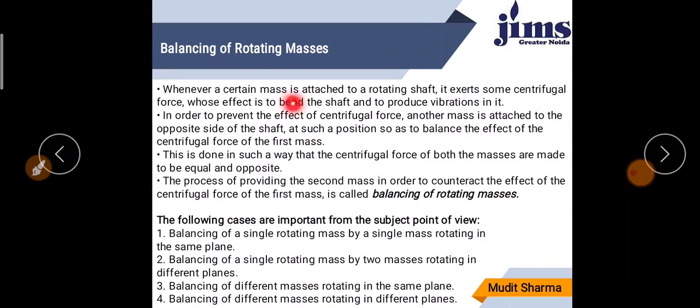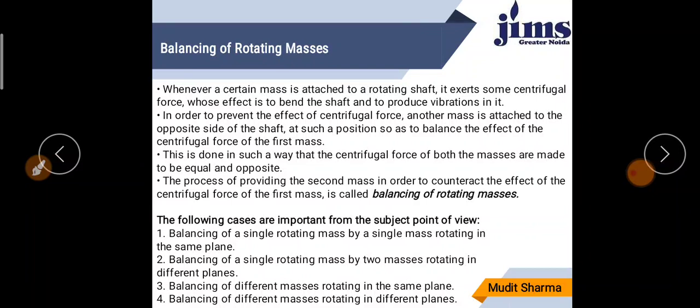When a certain mass is attached to a rotating shaft, it exerts some centrifugal force whose effect is to bend the shaft and to produce vibration in it. In order to prevent the effect of the centrifugal force, another mass is also attached. Suppose in a shaft one end carries a load and the other end is free, then it is not balanced and does not maintain equilibrium. So we put the same amount of mass on the other end, and then we can say it is in equilibrium.